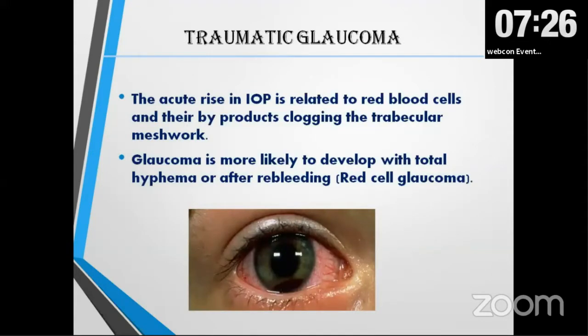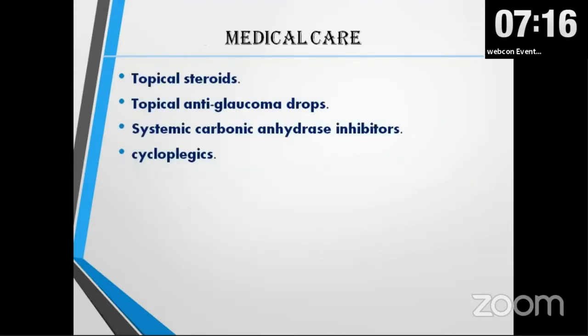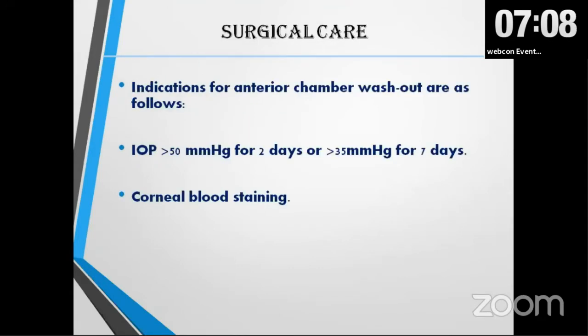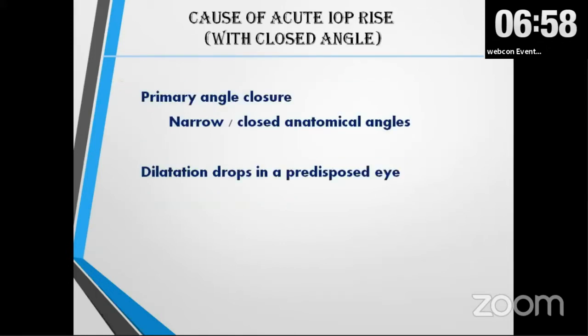So the second entity is traumatic glaucoma. Here, the rise of pressure is because of clogging of the trabecular meshwork, and glaucoma is more likely to develop with a total hyphema or after rebleed. The treatment starts with a topical steroid, topical anti-glaucoma drugs, systemic carbonic anhydrase inhibitors, and cycloplegics. And if medical treatment fails, then we do anterior chamber wash or hyphema drainage. The indication is if IOP is high for a longer duration of time or corneal edema is there.